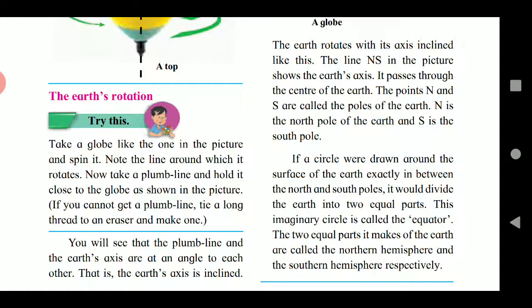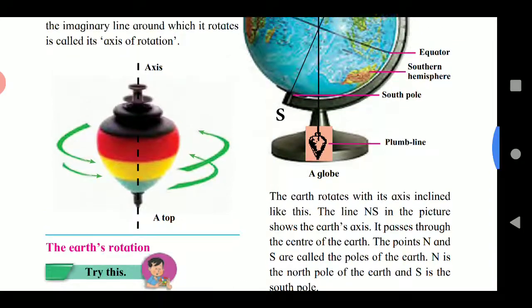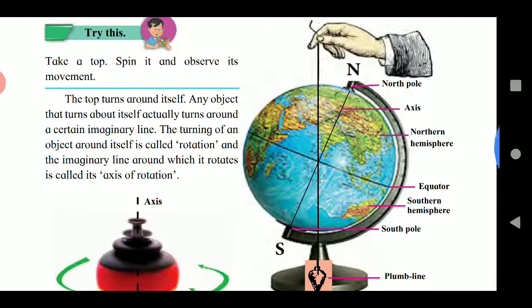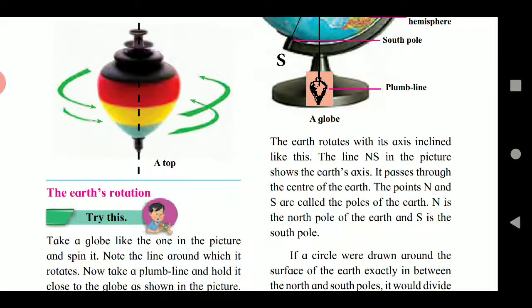If we draw a line exactly in the center of the two poles, we divide the earth into two equal parts. The topmost part is the northern hemisphere and the downmost part is called the southern hemisphere. Now, let us try our next activity.